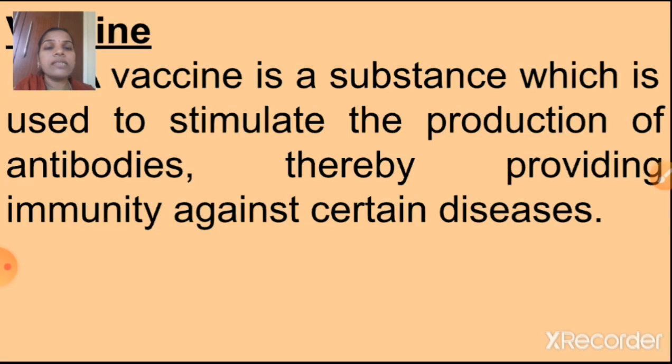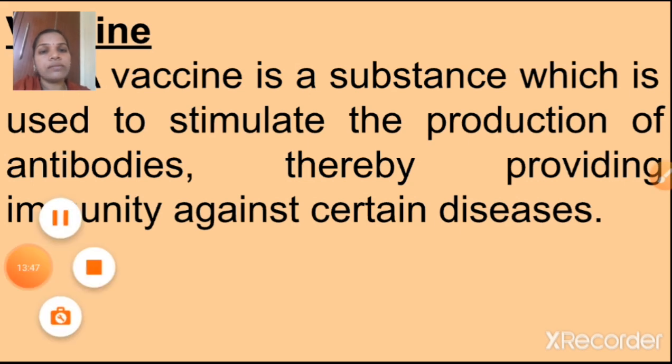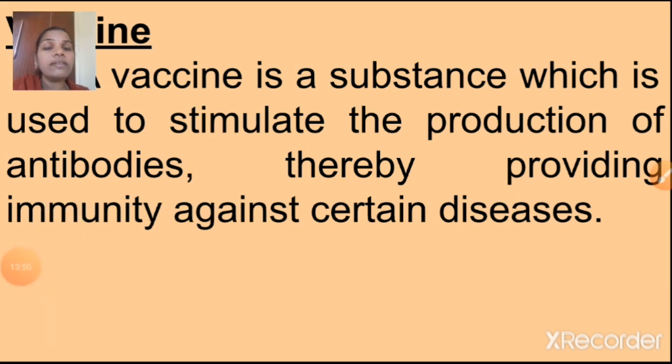Next one, children, is vaccine. What is meant by vaccine? Children, we discussed many kinds of diseases, isn't it? For preventive measures, one word we saw was vaccination. Vaccination means we have to inject the vaccine. A vaccine is a substance which is used to stimulate the production of antibodies, thereby providing immunity against certain diseases. So through the vaccine we are getting immunity against some particular diseases.